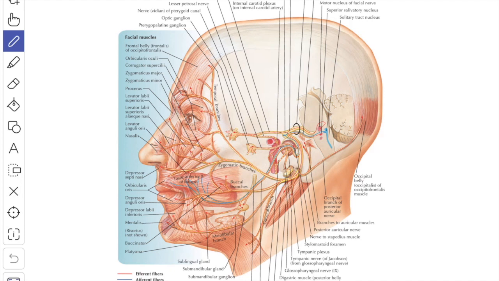If the lesion is at the internal acoustic meatus, it produces Bell's palsy and deafness due to the involvement of the vestibulocochlear nerve.